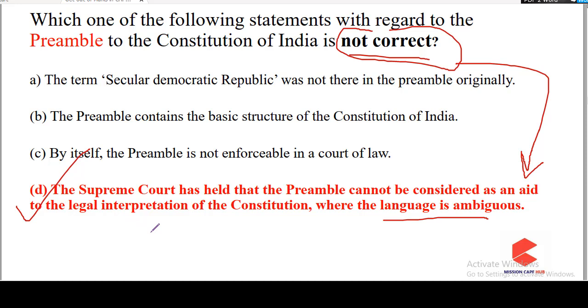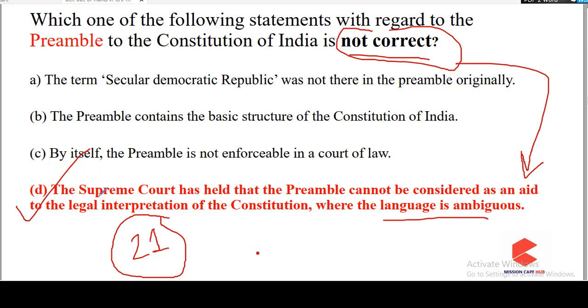If the Supreme Court itself is confused because of ambiguity in a particular provision, say I am not understanding Article 21 because there is ambiguity in it, the Supreme Court can take help of the preamble to clear the ambiguity and get clarity about a particular provision in the constitution.